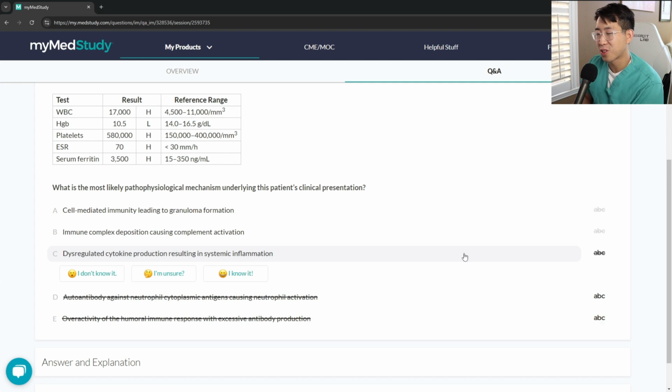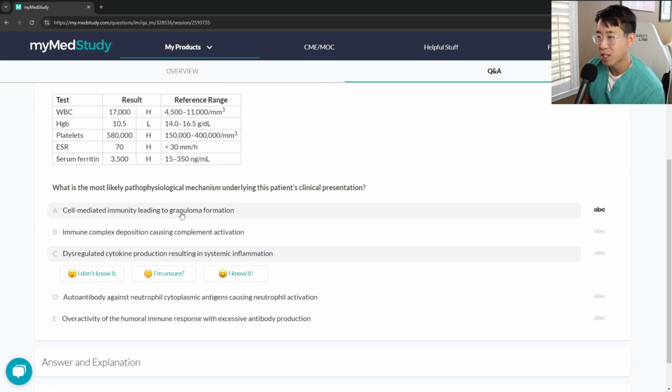So this is a really difficult second order question, but in general, when you're thinking about states of hyperferritinemia like HLH, I was thinking HLH could be this answer here. So actually, I don't know the pathophysiology of adult onset Still's disease. I was thinking these hyperferritinemia states probably all cause some kind of elevated cytokine production, but this one is definitely HLH, this answer here.